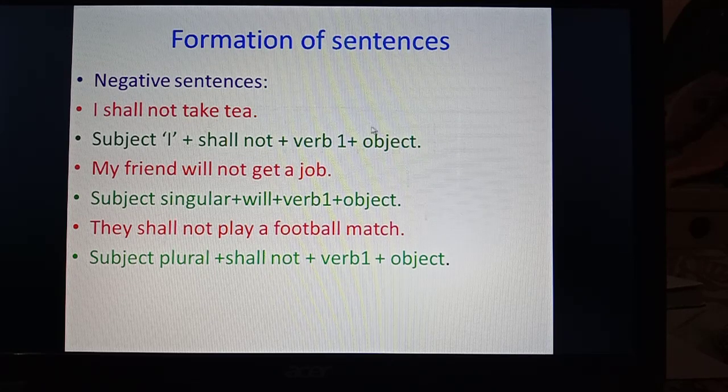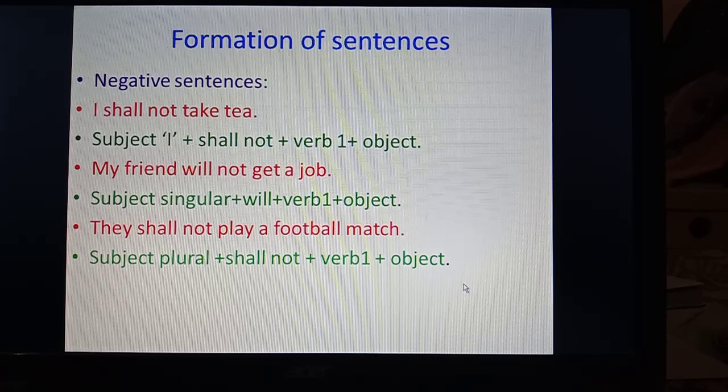So this will be the formation, and singular subject: my friend will not get a job, singular subject plus will not plus verb's first form plus object. They shall not play a football match: subject plural plus shall not plus verb's first form plus object. So this will be the formation of negative sentences.